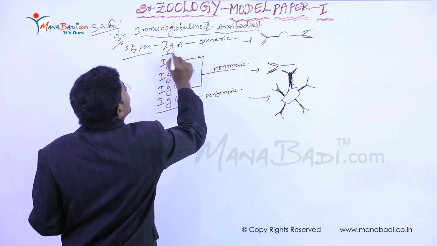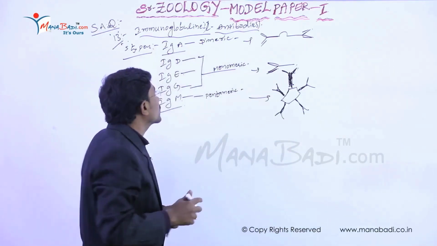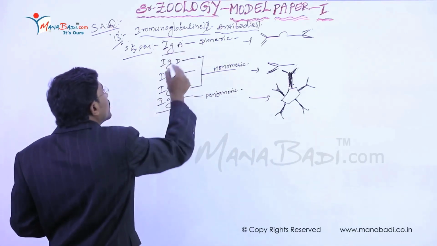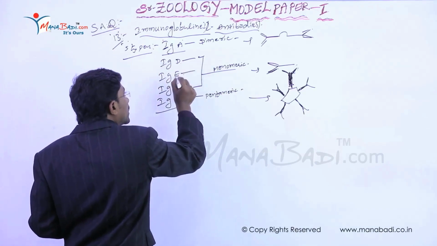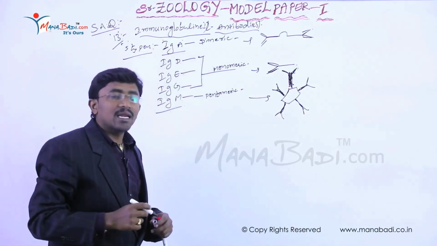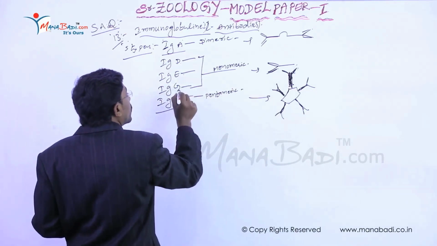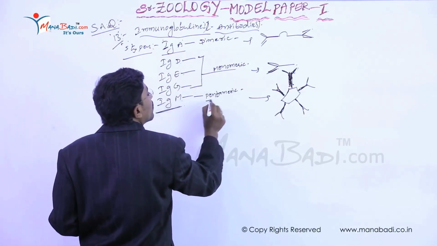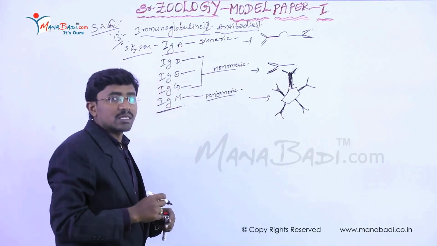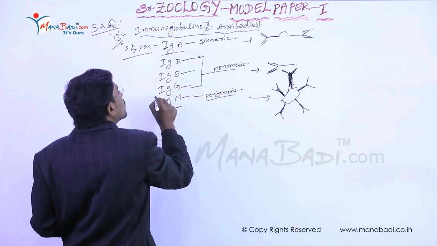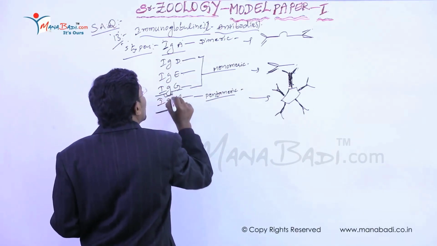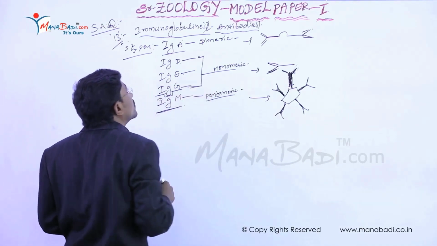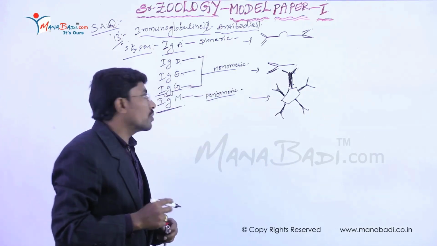Immunoglobulin A is present in colostrum, the mother's initial breast milk for infants. Immunoglobulin D and immunoglobulin E are involved in allergic reactions. Immunoglobulin M is mainly involved in the formation of multiple alleles, meaning the A, B, O blood groups. Immunoglobulin G is involved in the formation of anti-D antibodies. So these are the main functions of these antibodies, meaning immunoglobulins.